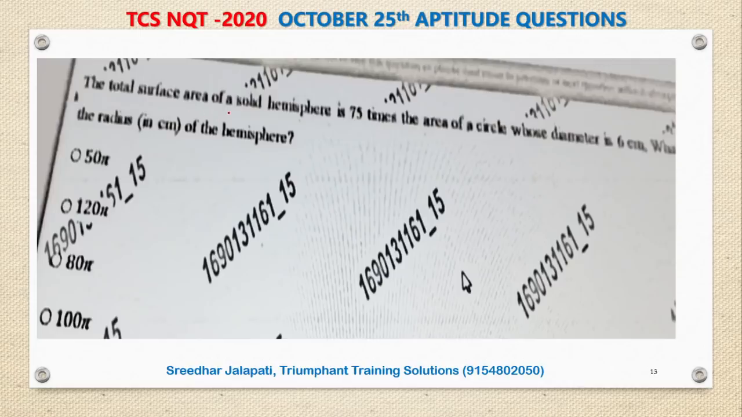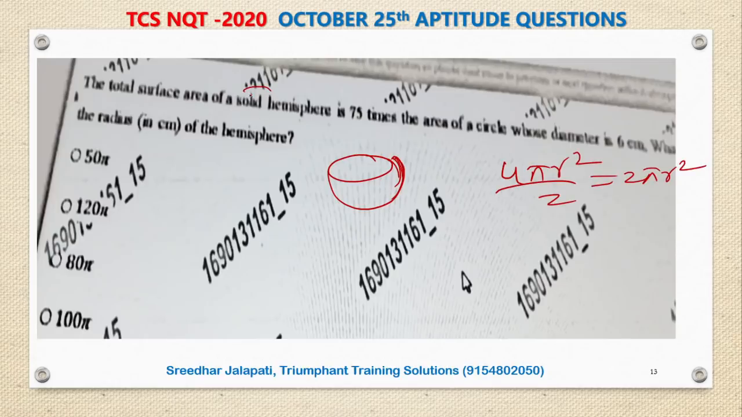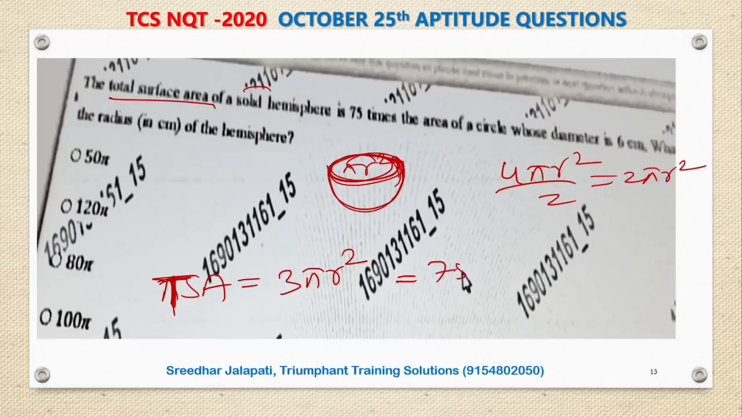The total surface area of a solid hemisphere is 75 times the area of the circle whose diameter is 6 centimeter. Then what is the radius of the hemisphere? By the way, for a solid hemisphere, the surface area of the sphere is 4 pi r square. Surface area of the hemisphere is 2 pi r square. Then total surface area is the curved surface area plus the top, which is again a circle, pi r square. So the total surface area, TSA, of the hemisphere is 3 pi r square, and this 3 pi r square is given as 75 times the area of the circle whose diameter is 6.